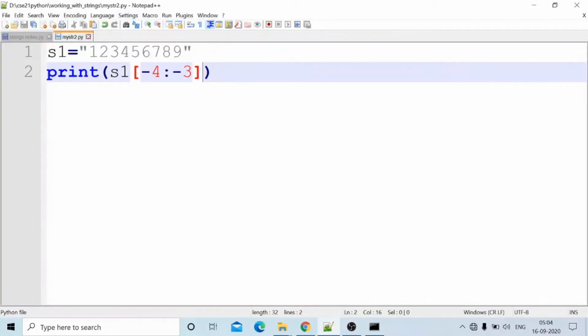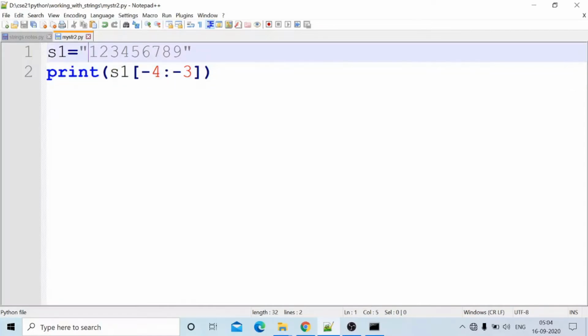Minus 4 means from this side we will count. From the end towards the front we will see 1, 2, 3, 4. This is the location from this side. Otherwise, from 0 onwards it will start: 0, 1, 2, 3, 4, 5, 6.